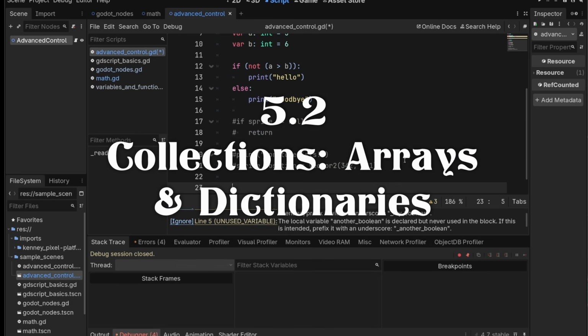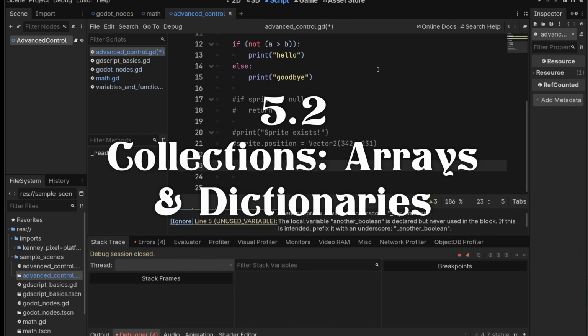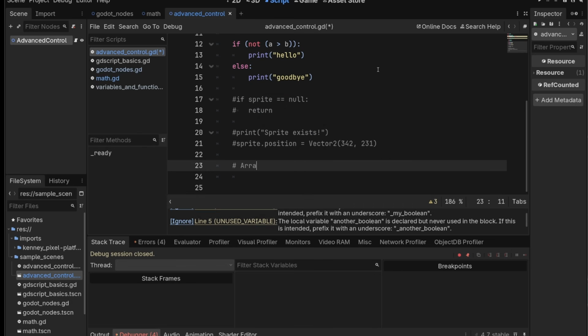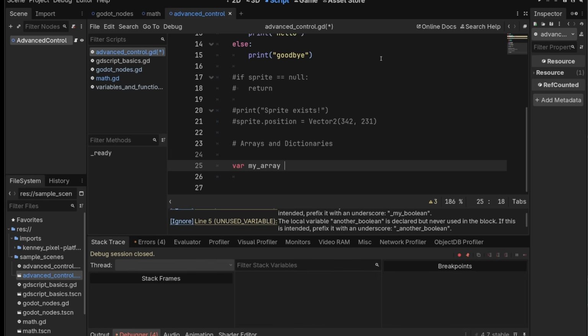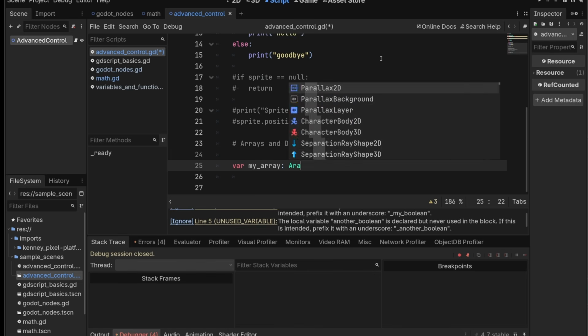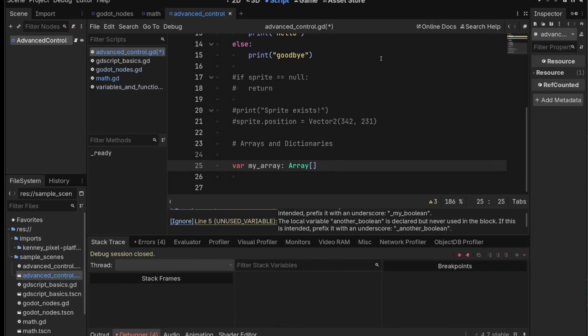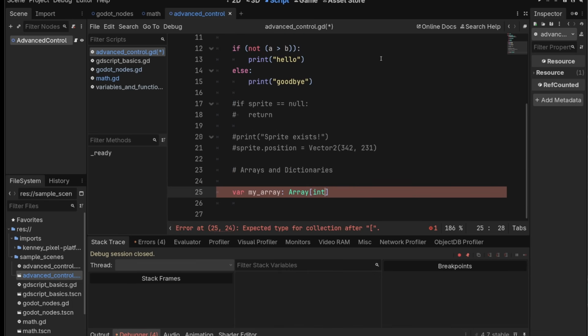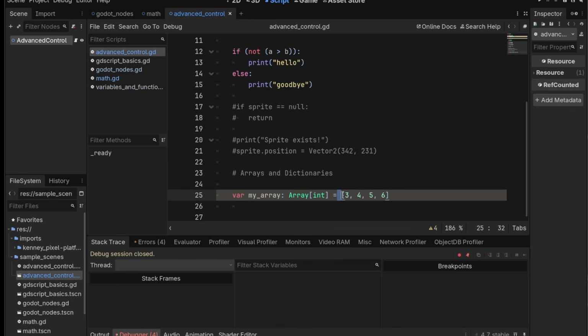Let's talk about collections of things. Now there's two basic collection types in Godot: arrays and dictionaries. So var myArray is going to be of type array, and you can give it a subtype saying what type of thing is in the array. Equals, and then we put two square brackets, and then we can put some elements. And an array is just a list of items that are ordered. So they're ordered starting at 0, 1, 2, 3. In most programming languages, you start counting from 0.